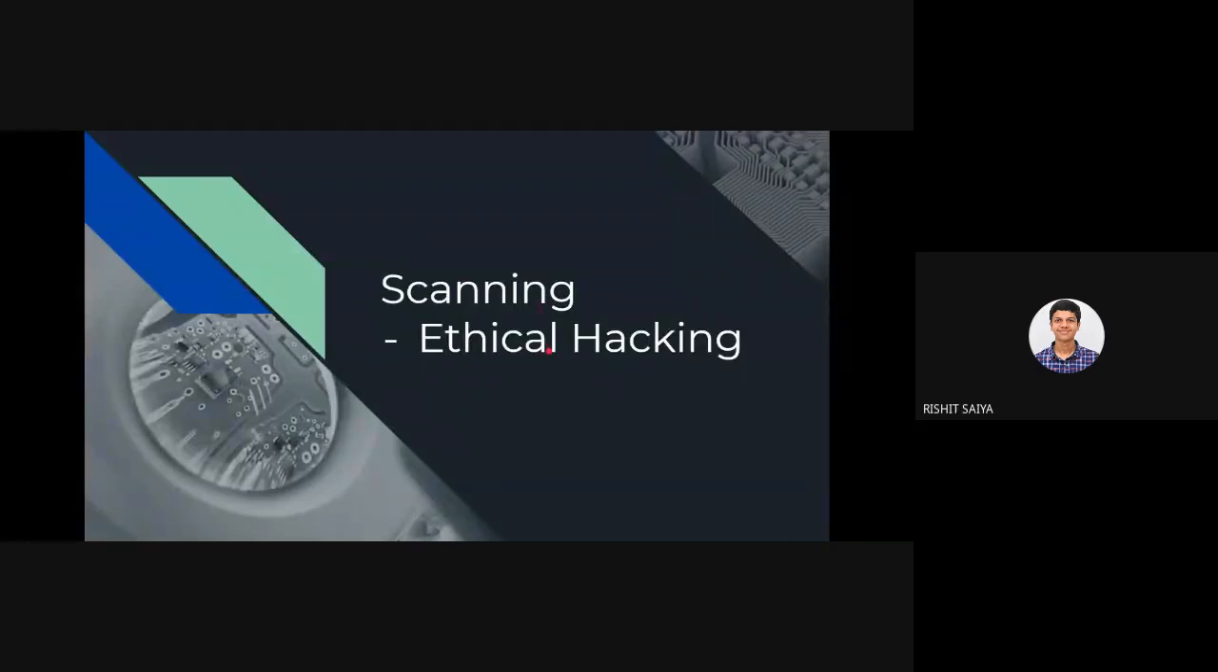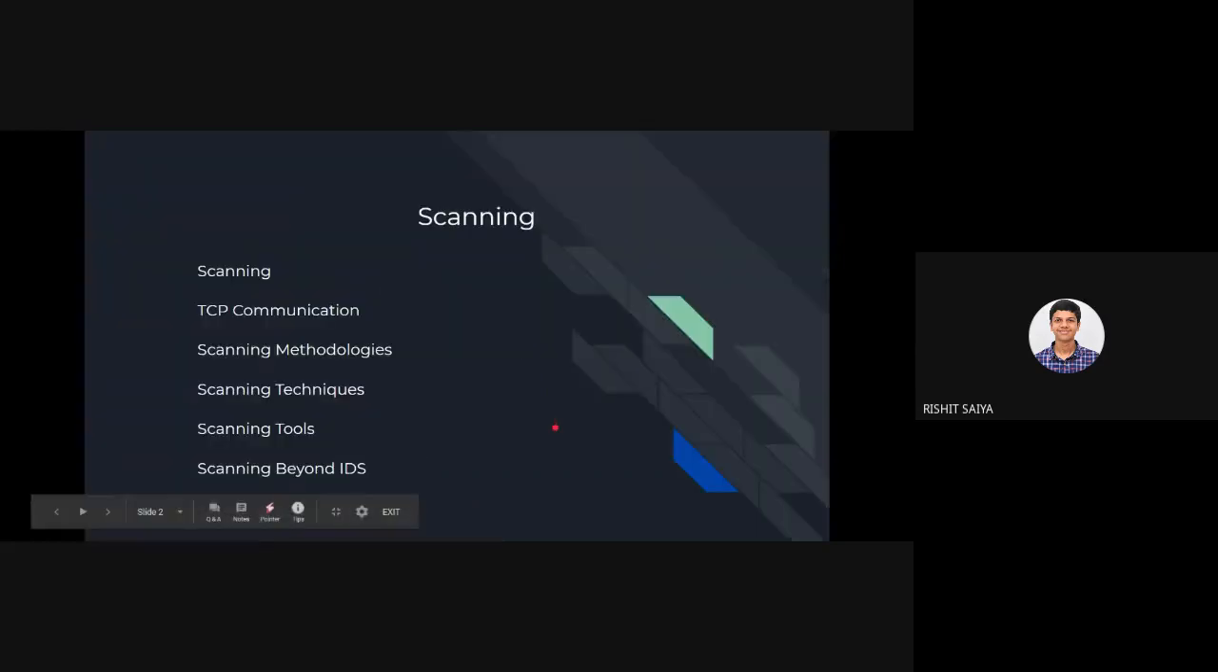Okay, we're good. So essentially, in the scanning part, we'll be learning about the basic scanning, about what the concept wants to deliver to us. Later, we'll be learning how TCP communication works from server to client, or maybe server to server, or maybe client to client. And then we'll learn the methodologies of scanning.